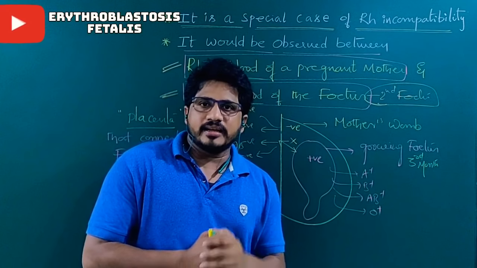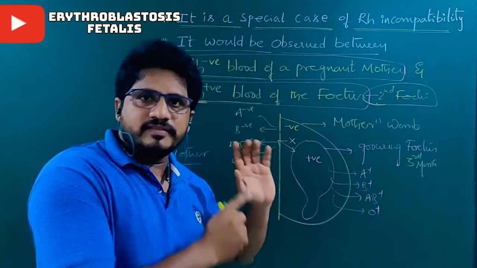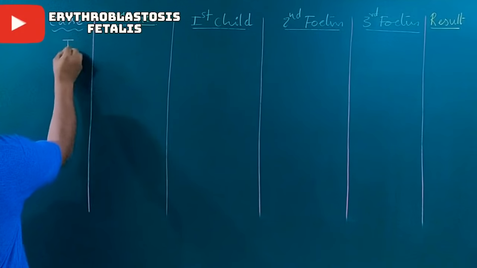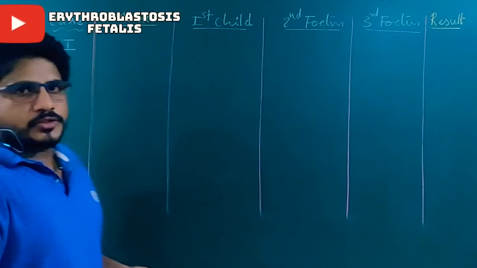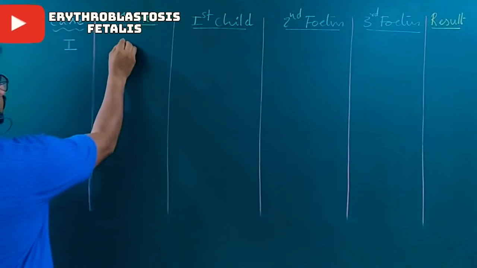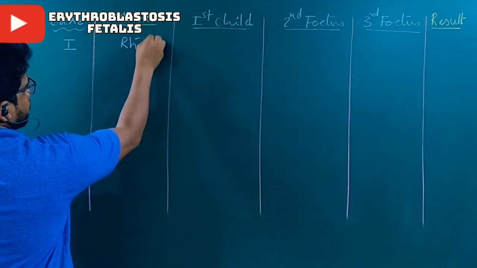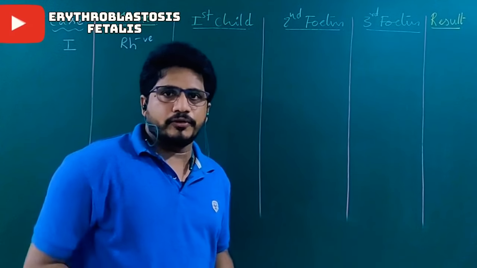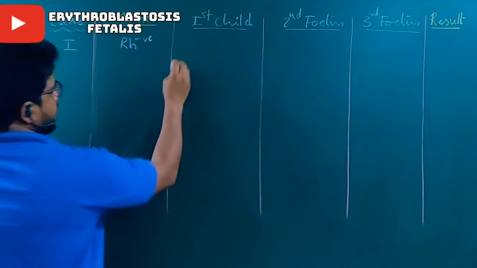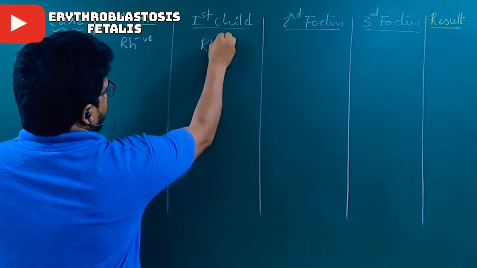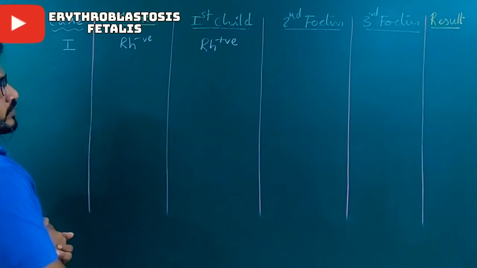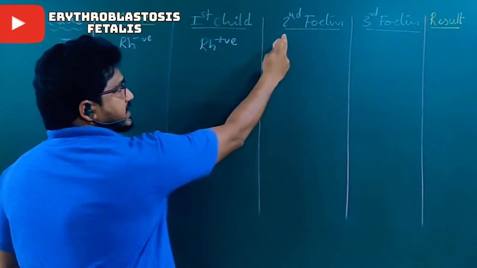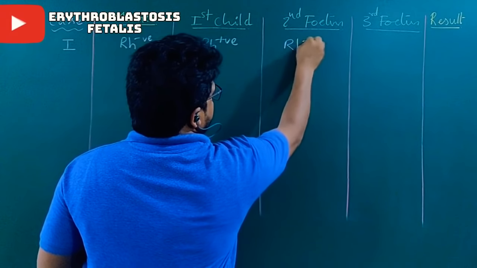For your better understanding, let us see some scenarios with Rh negative mothers and different cases of an Rh positive child. In any case, the mother should be negative. Negative in the sense, maybe A negative, B negative, AB negative or O negative, any of the four groups. Then the first child is Rh positive. Then there is a chance for erythroblastosis fetalis for the very second child if the second fetus is Rh positive.